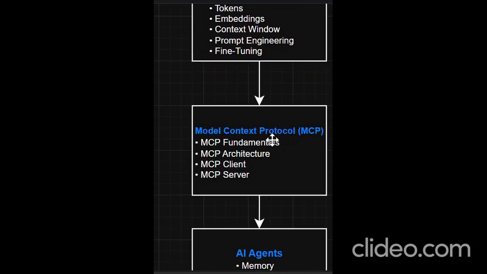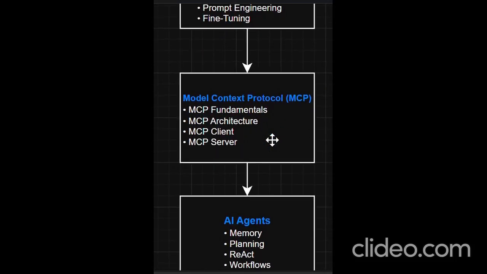Next, we can go for MCP, that is Model Context Protocol. It's becoming a standard way for AI to connect with tools, databases, files, and external applications. It's like a USB-C for AI.